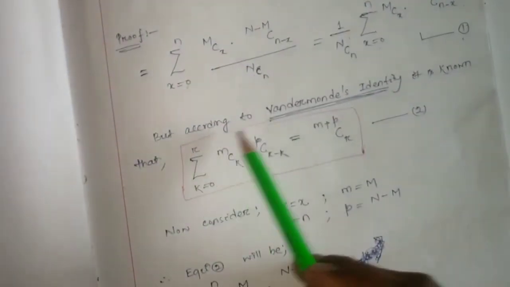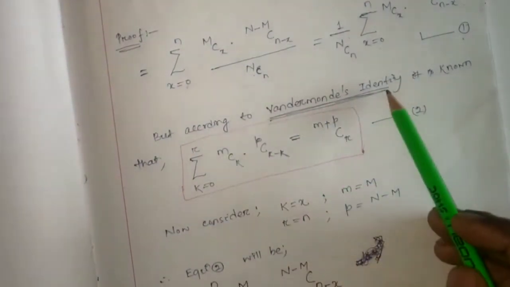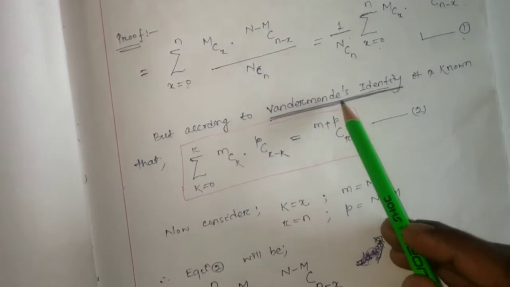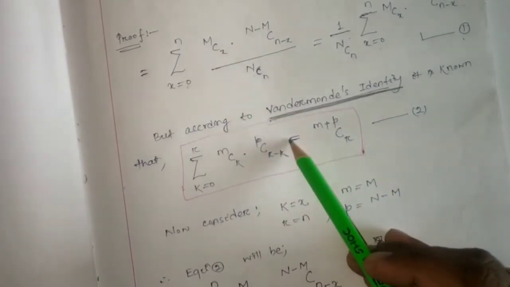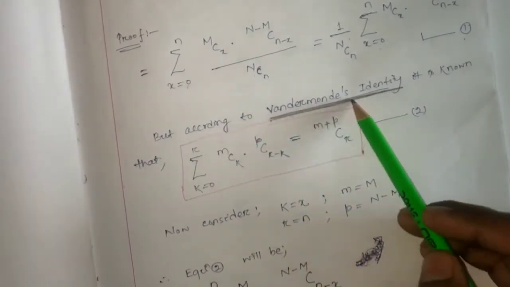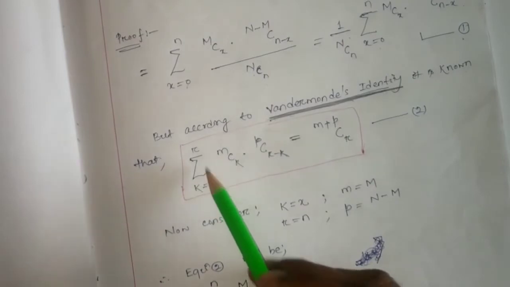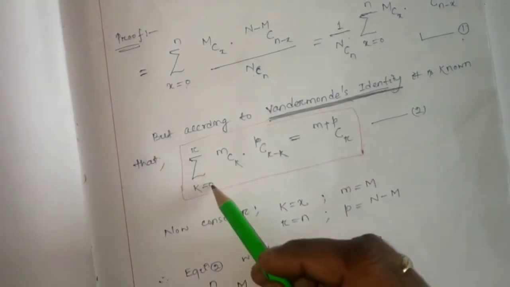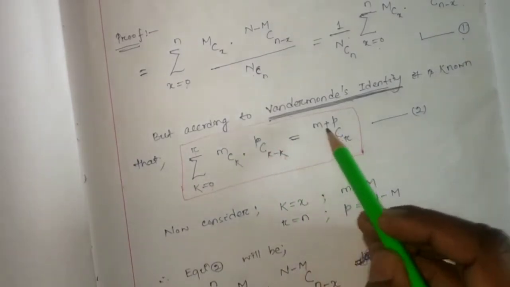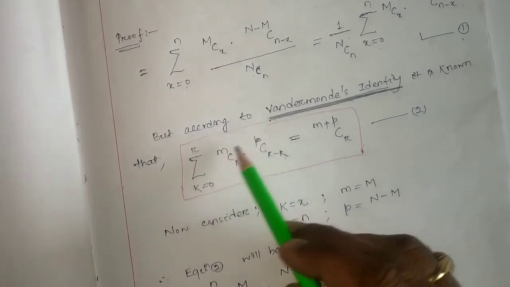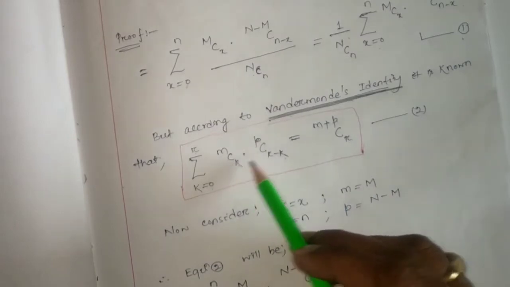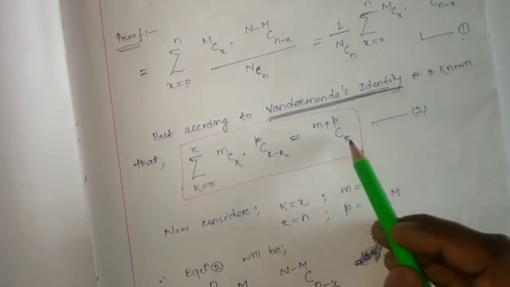But according to Vandermonde's identity, this is one theorem or identity. Here I have not discussed it in detail. I discuss the result of Vandermonde's identity here, and in some other video I will provide this identity. So according to Vandermonde's identity, it is known that, carefully watch, summation over k, M choose k into P choose r minus k equals, here just add the upper numbers, that is M plus P, and k plus r minus k, that is r.